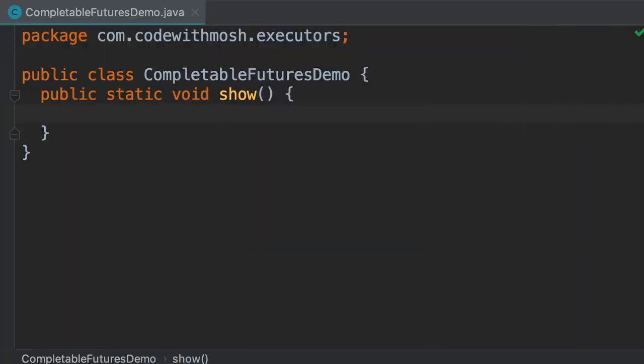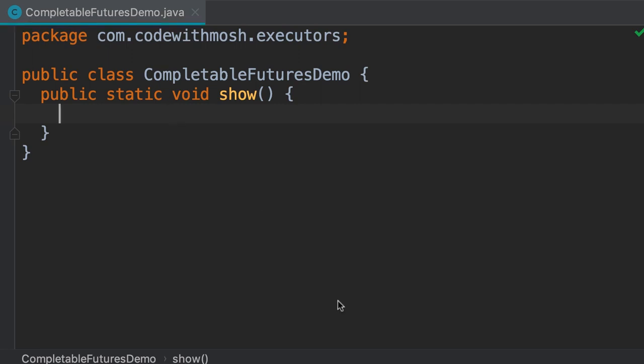You have learned how to consume the result of an asynchronous task. But what if this task throws an exception? For example, let's say we try to call a remote weather service to get the current weather in a given city. Now, this remote call may fail for various reasons. So let's see how we can handle exceptions and recover by transforming an exception into a value.